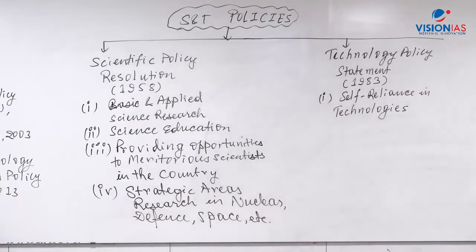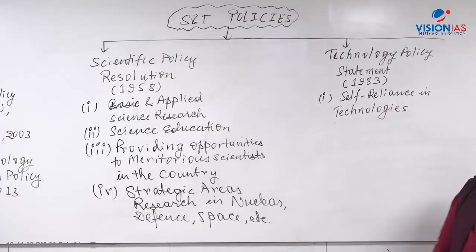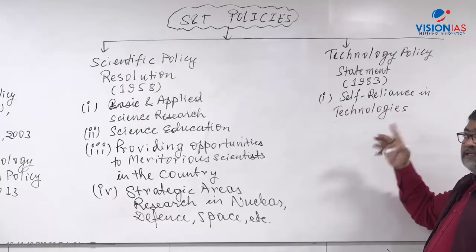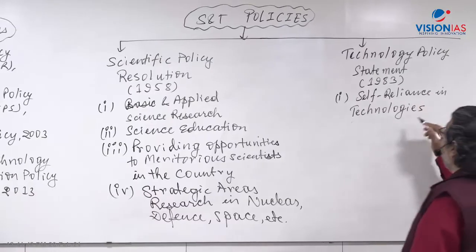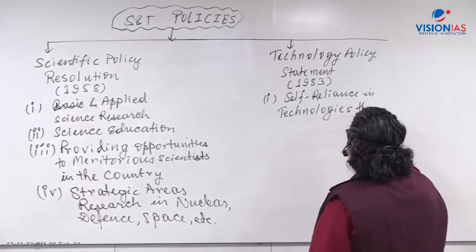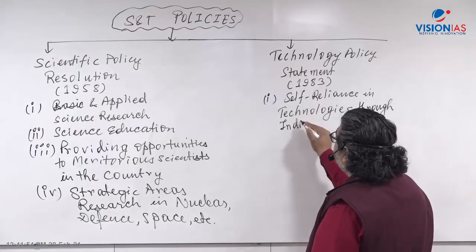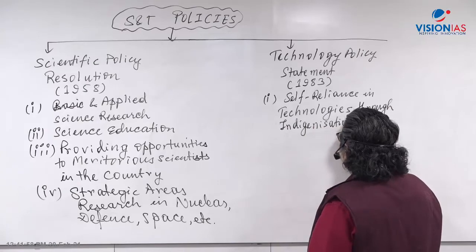The same Atmanirbhar was also discussed in the 1983 policy. So what was the word? Self-reliance in technologies. And how can it happen? Through R&D, and through a very important word, indigenization of technologies, indigenous technology development.